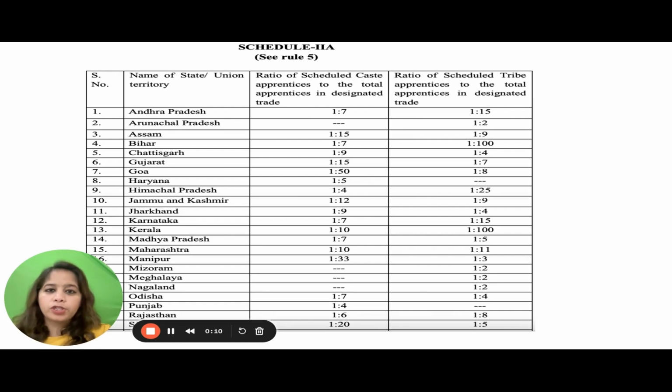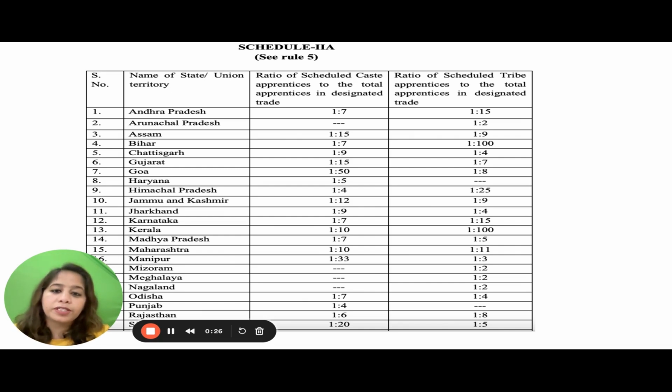Let's talk about part two. First, we are going to see what is the reservation in the Apprentices Act. Every industry is supposed to reserve a few seats for scheduled caste and scheduled tribe. You can see the ratio in different states on your screen.